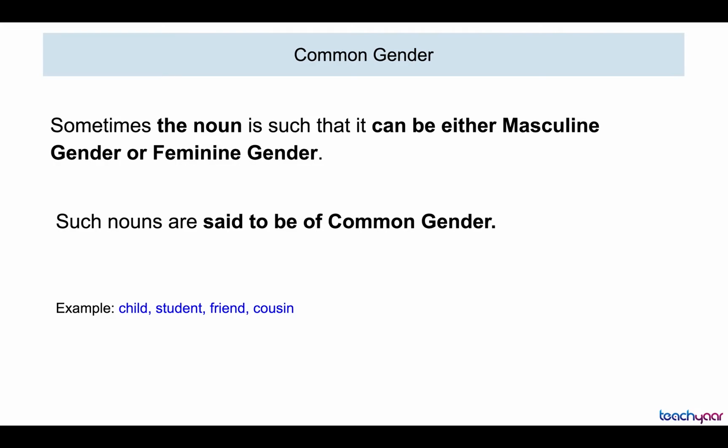Similarly, student. Now, is it a girl student or a boy? That has not been mentioned. So, it can be either a girl or a boy. So, it is of common gender. Friend, cousin. So, these are nouns which can either be masculine or feminine. So, they are said to belong to the common gender.